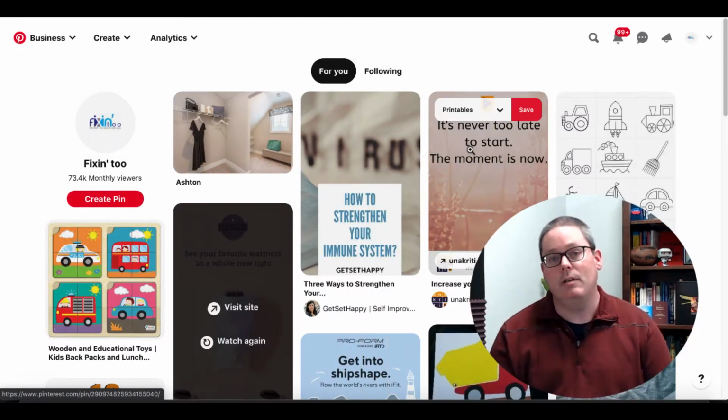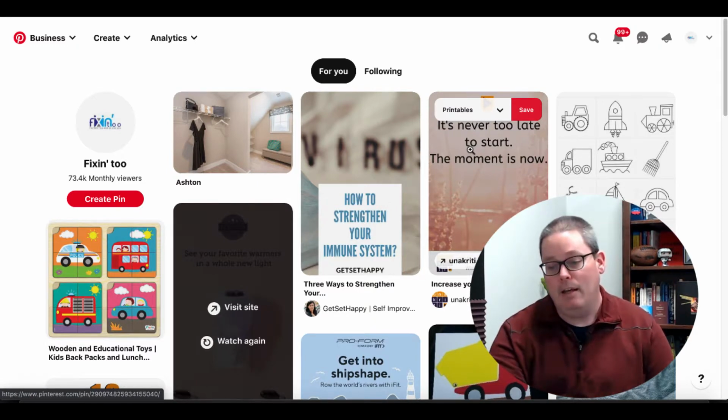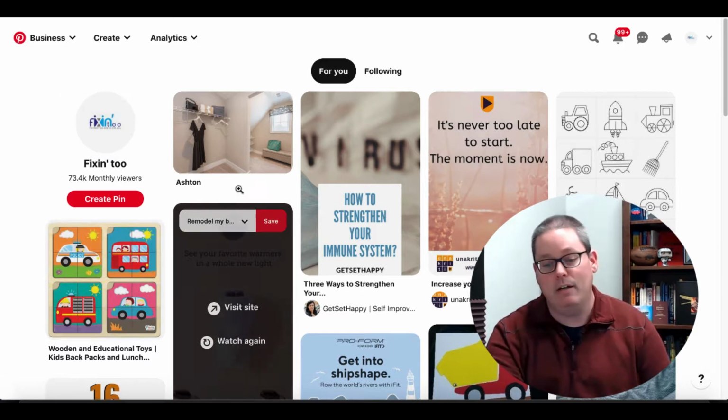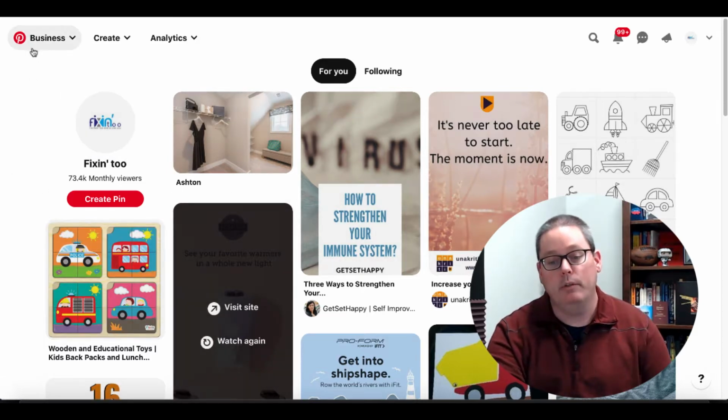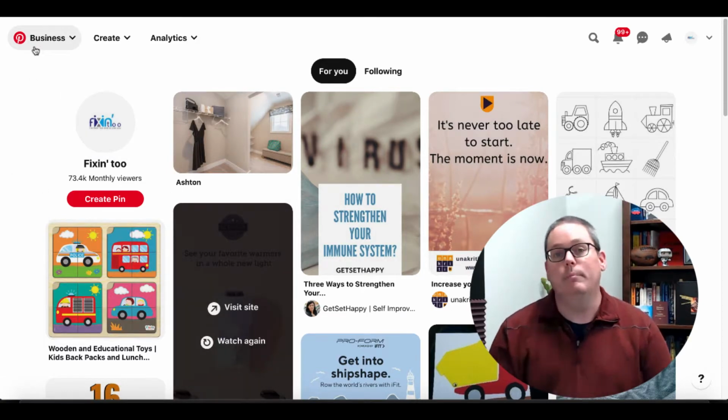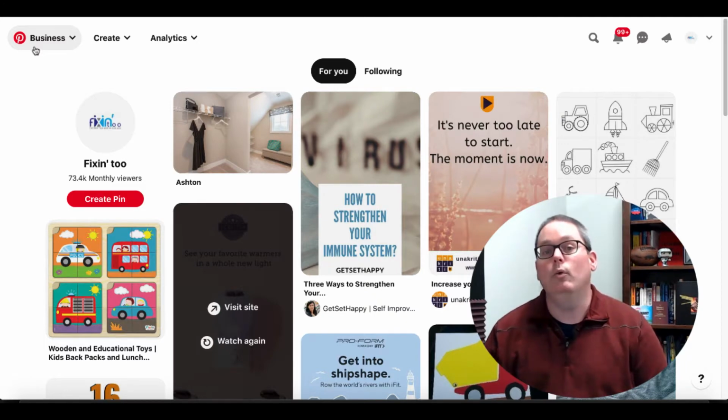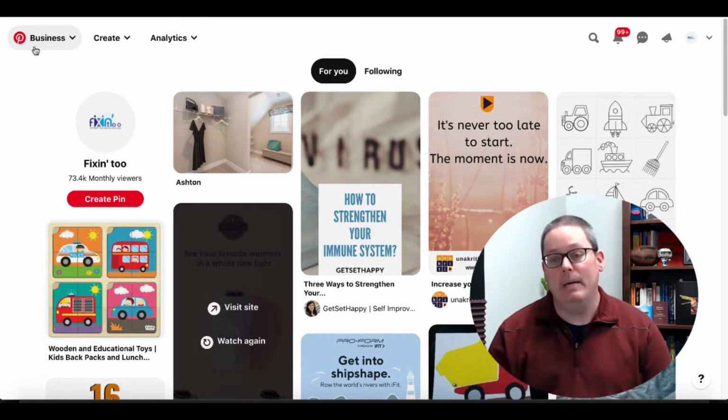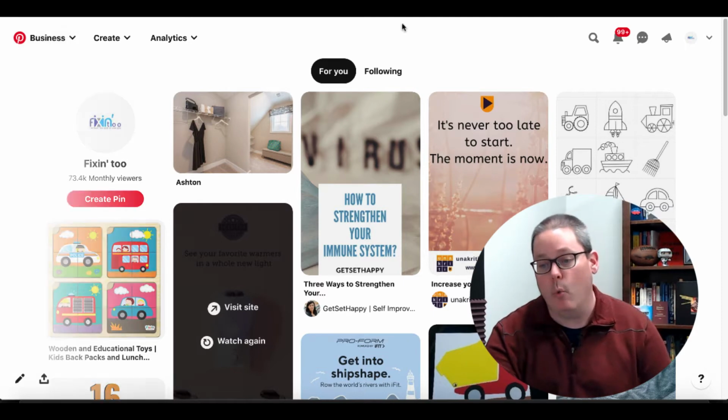And we're going to get started right now with the first site, and that first site is Pinterest. Now I want you to pay attention to something that you may not know exists, but if you're going to use Pinterest with this strategy, this is what you need to understand. As you see here on the screen, this is a standard Pinterest account, but you'll notice a word up here. That word is business. You need to make your account a business account, and I'm going to show you why.